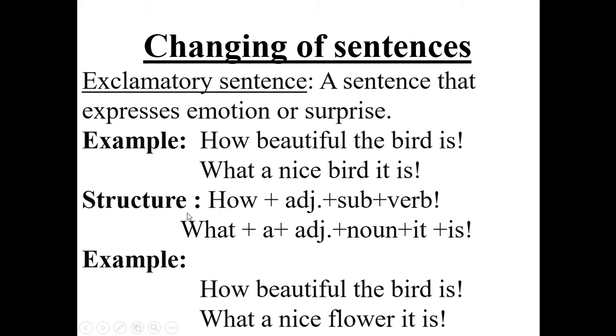The structure of exclamatory sentence is, at first how plus adjective plus subject plus verb, and eventually note of exclamation. There is another structure. At first what, then a, then adjective plus noun, and then subject or it, and then verb is. Eventually note of exclamation. For example, how beautiful the bird is. Look at the structure.